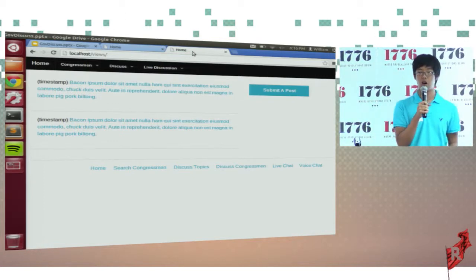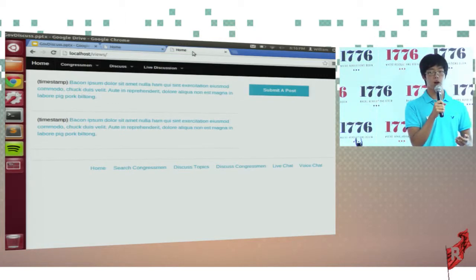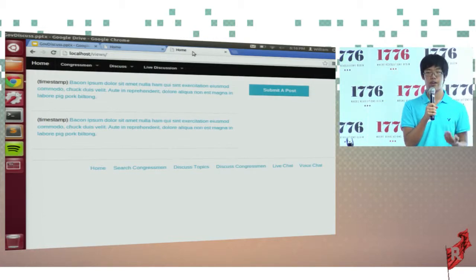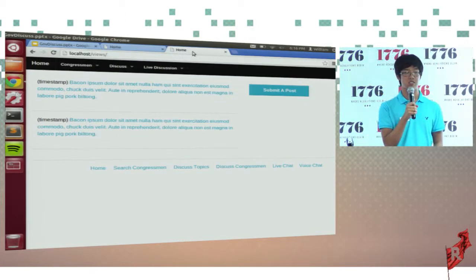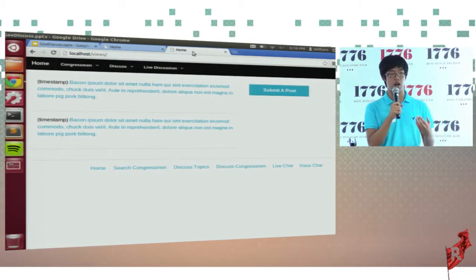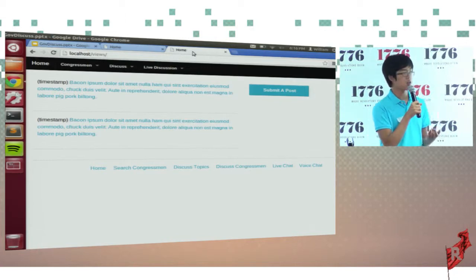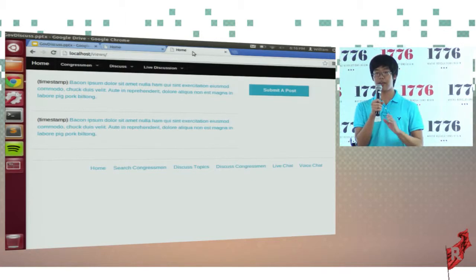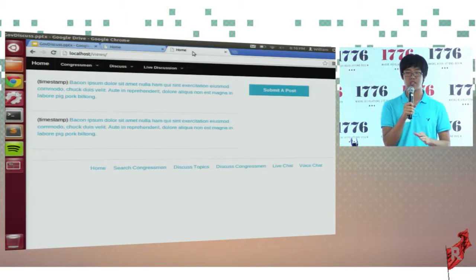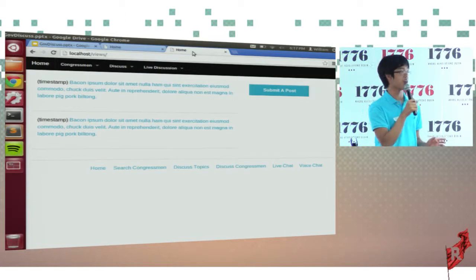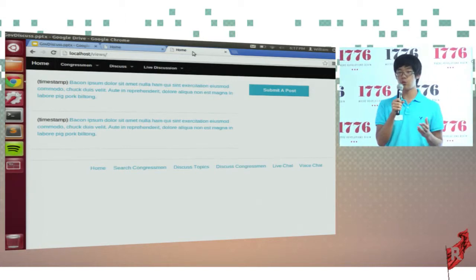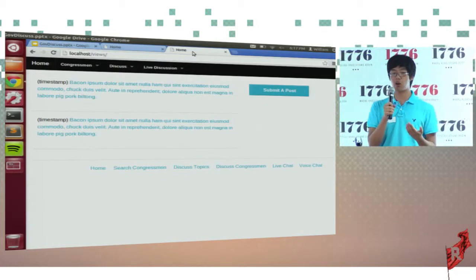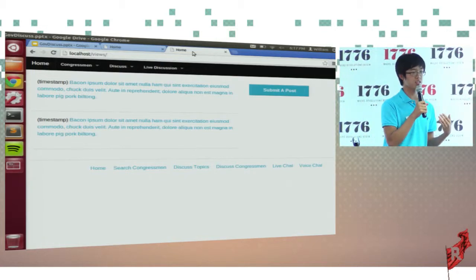All the information on the congressman discussion board will be provided by the server. The threads on the congressman board will be created by the server, again using Sunlight Foundation's API to return the most common topics they've talked about. And for the other discussion board, the topics discussion board, people can submit whatever threads they want about whatever topics, such as gun control, the NSA, anything, and they can view these threads, comment against each other, and see which opinions are trending, which are popular, and which are really controversial.